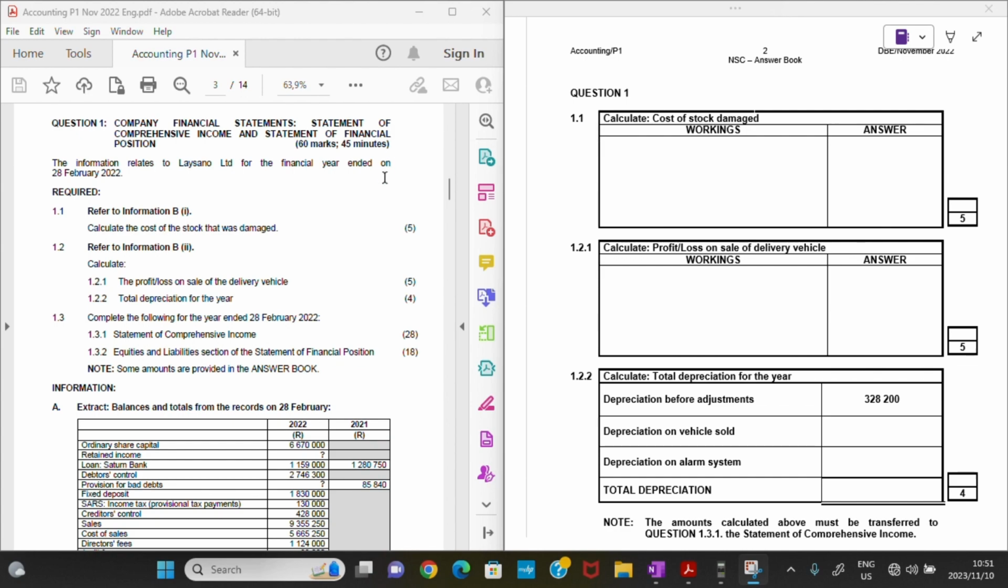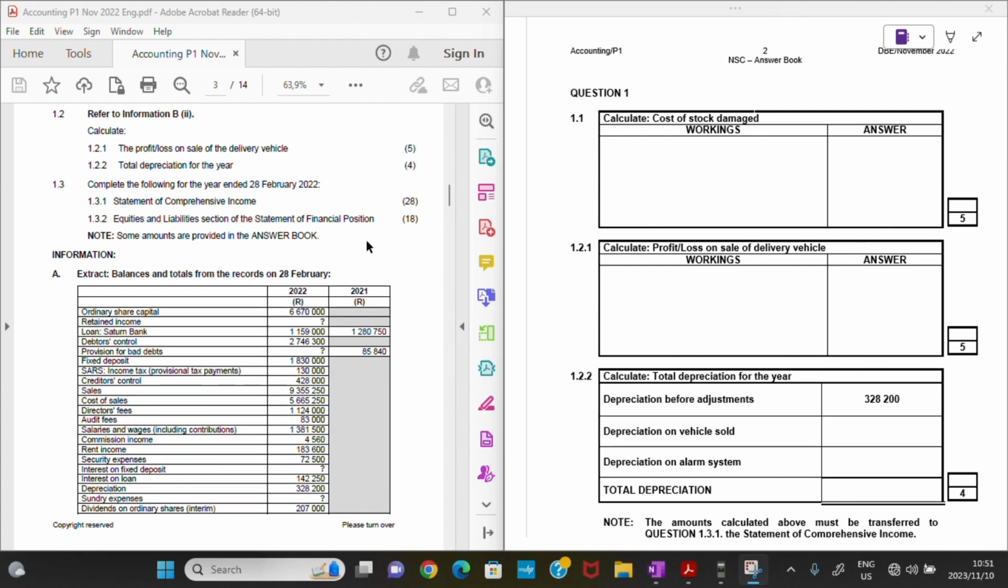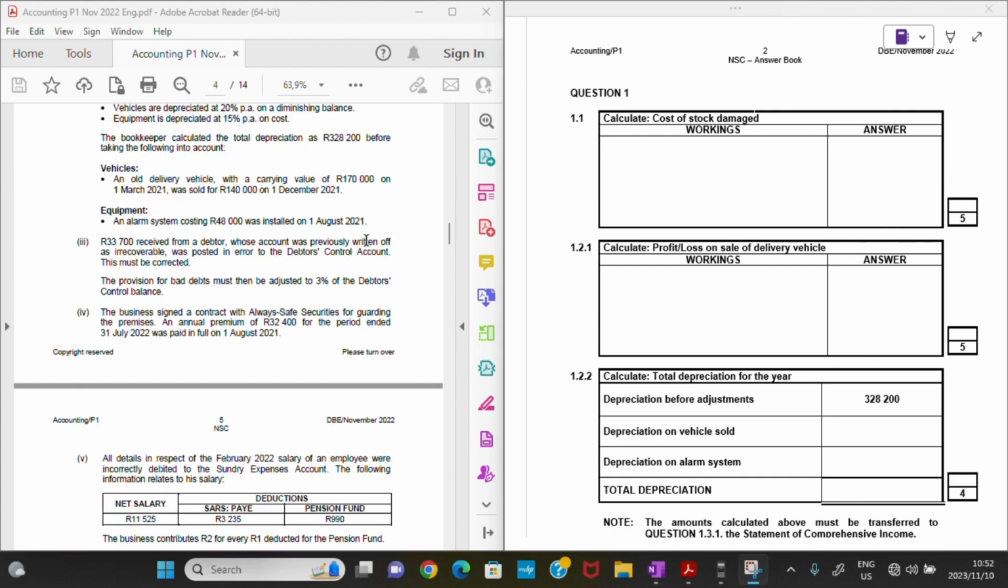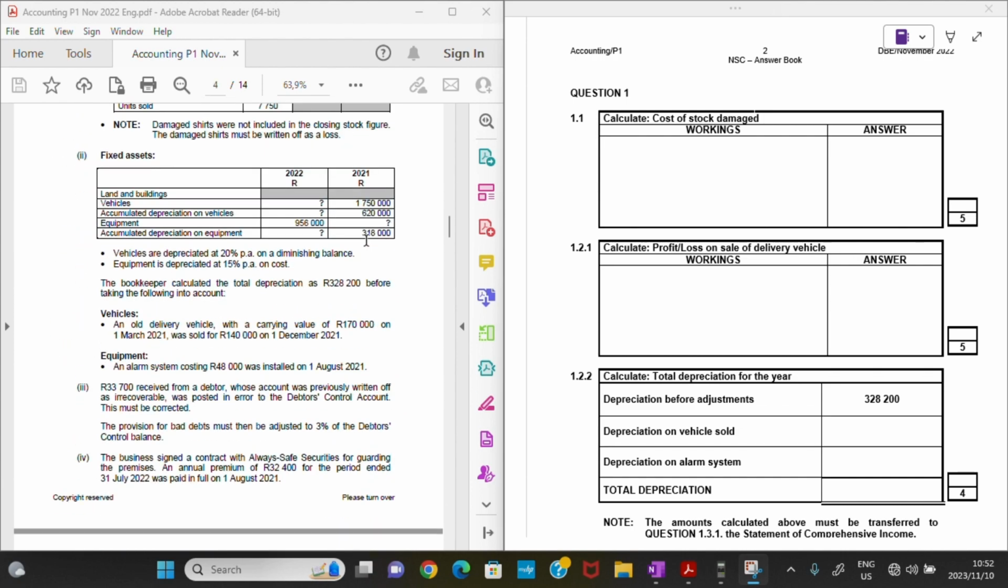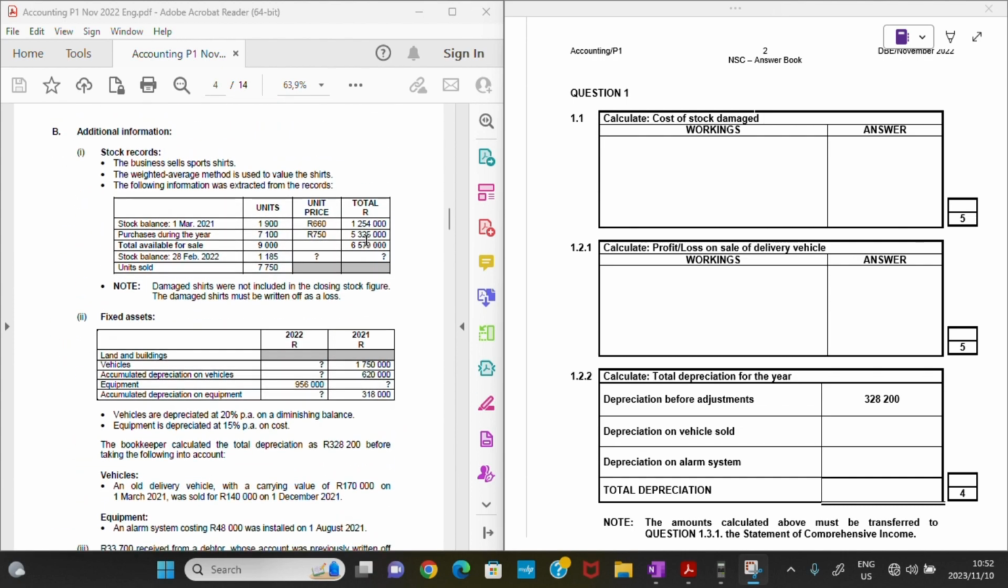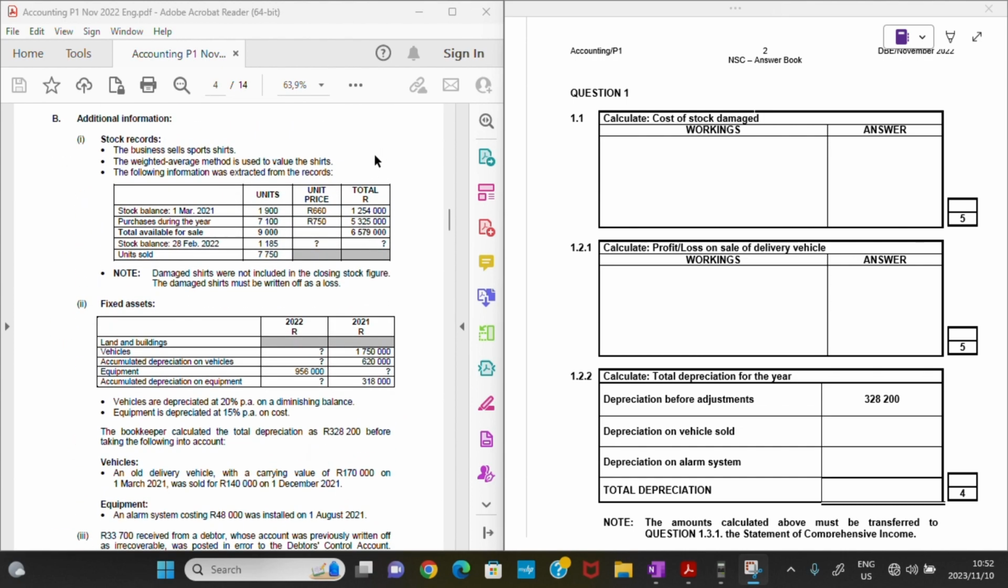So okay, let us go to information B the first so that we can start answering 1.1. So let's see what it has in store for us. It says stock records. The business sells sports shirts. The weighted average method is used to value the shirts. The following information was extracted from the records.